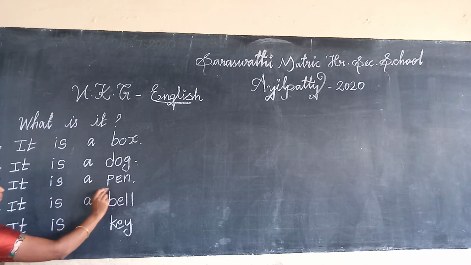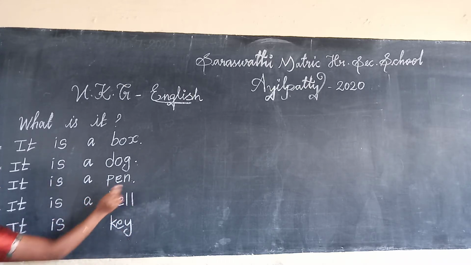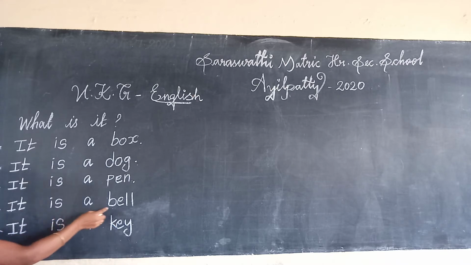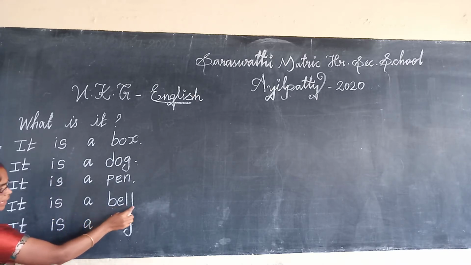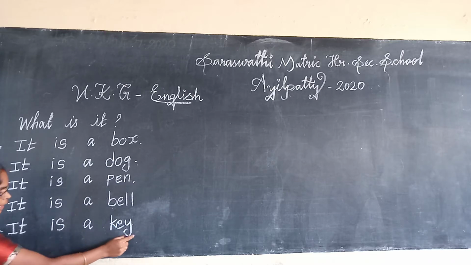What is it? Pen. P-E-N. Pen. Okay. Next one. It. It is a bell. What is it? Bell. B-E-L-L. Next. It. It is a key. K-E-Y. Key. Okay, children.